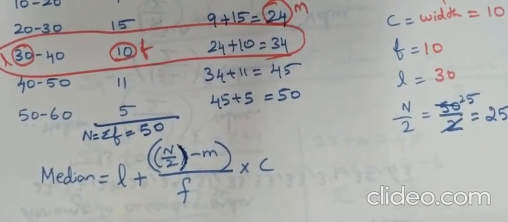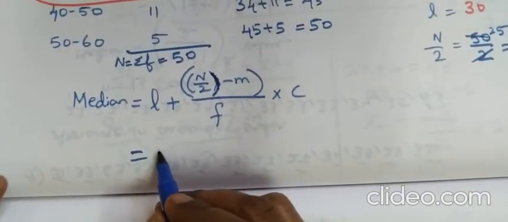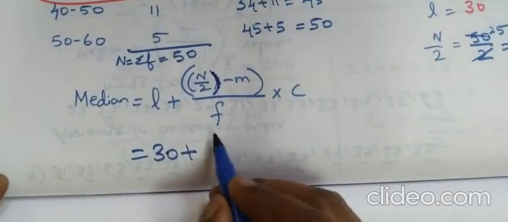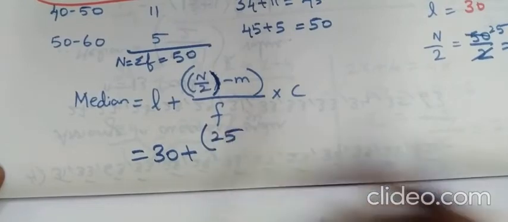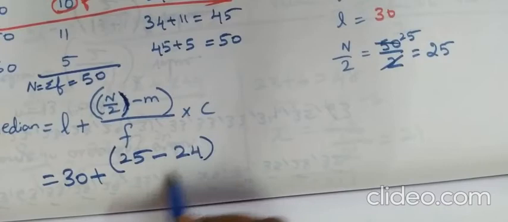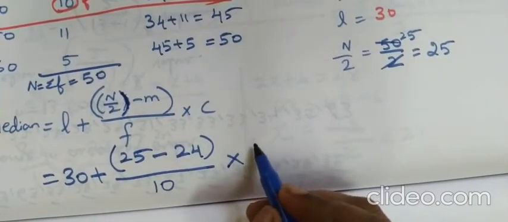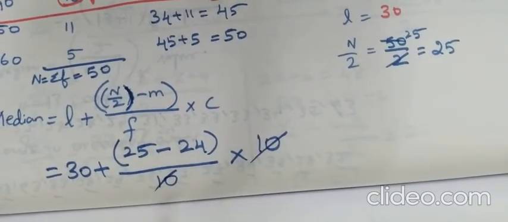Here the L value we got as 30. 30 plus N by 2, which is 25, minus M value 24, by F value 10, into C value 10. We can cancel numerator 10 and denominator 10.